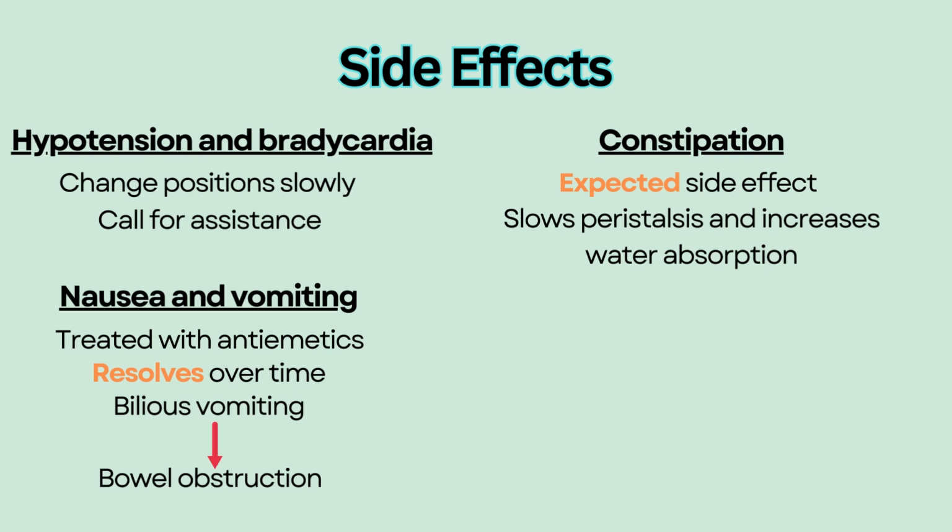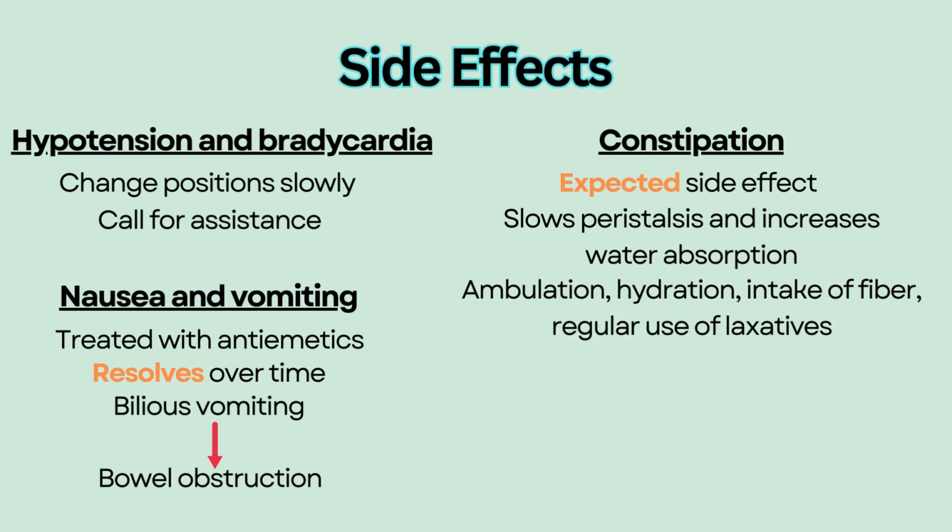Unlike nausea and vomiting that resolves over time, patients will not develop tolerance to this side effect, so proactive measures to prevent constipation should be implemented. For example, encourage ambulation, hydration, intake of fiber, and regular use of laxatives while on opioids.